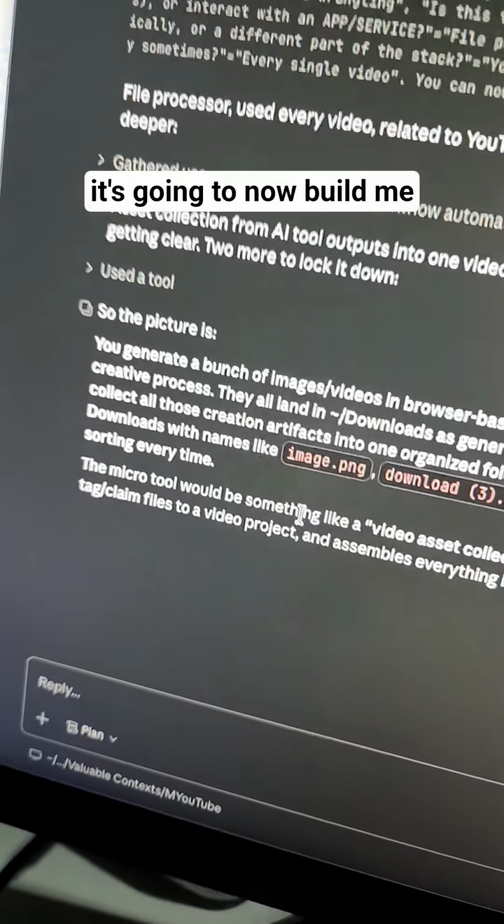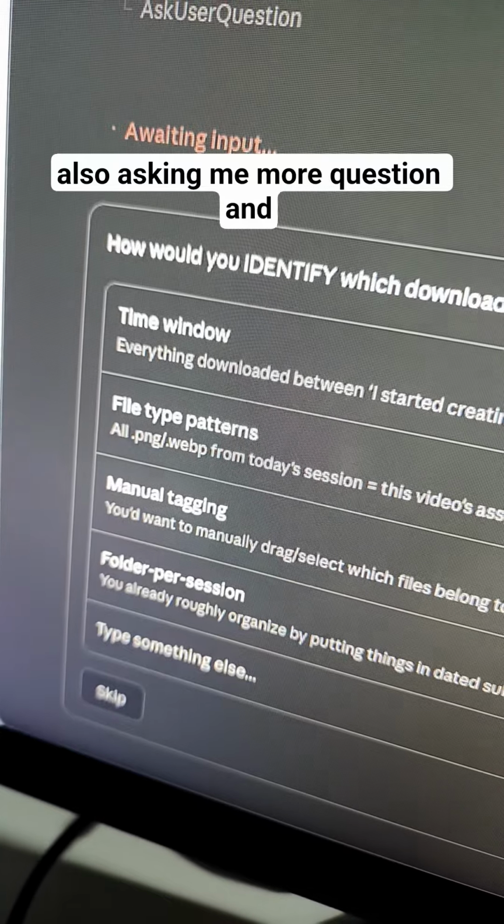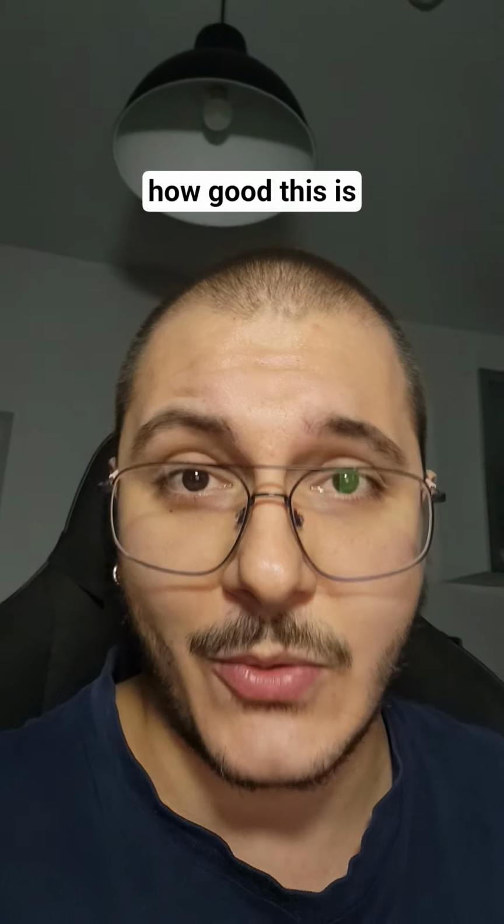And it's gonna now build me an app for it. It summarized everything I've told it, and it's also asking me more questions. I think that's enough to understand how good this is.